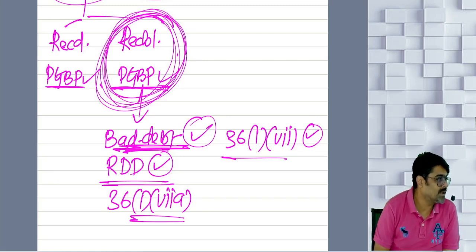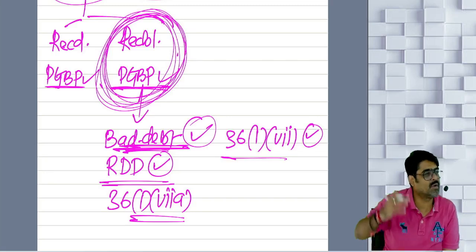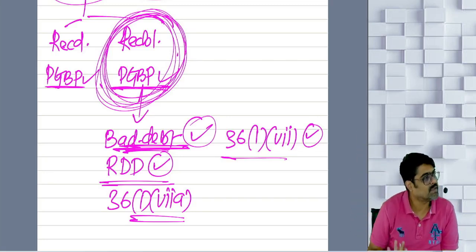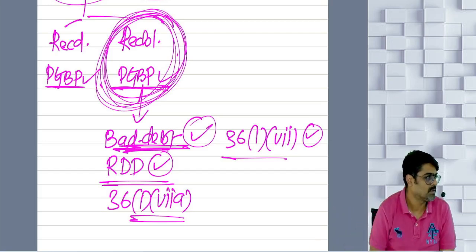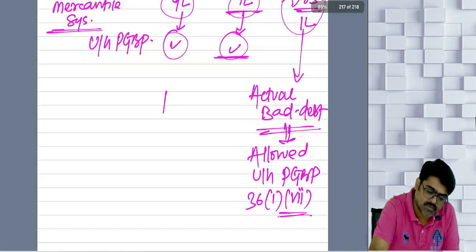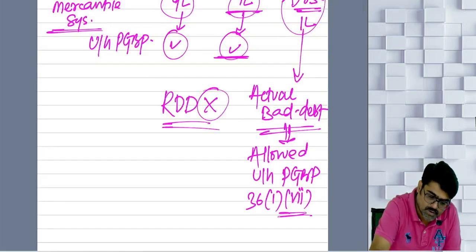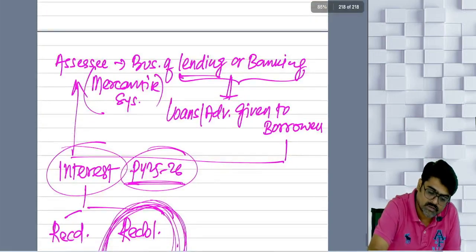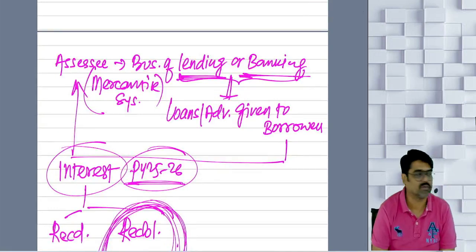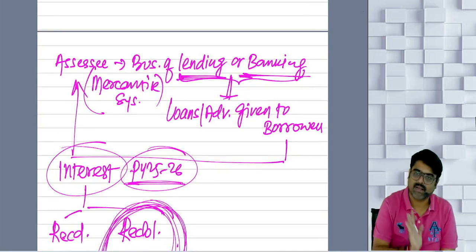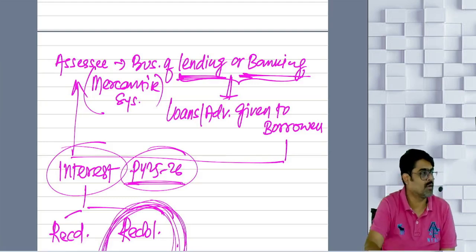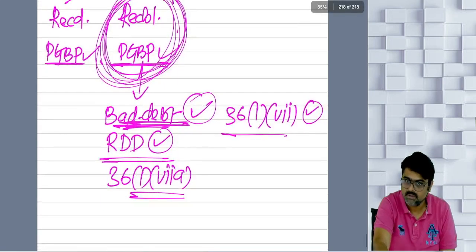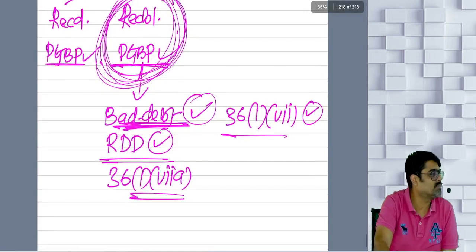But that RDD, how much deduction is given, what are the conditions, everything you are going to learn in CA final. Right now just remember, they also get the deduction for RDD. But other assessees will never get the deduction for RDD. RDD is not allowed for them. But RDD will be allowed to the assessees engaged in banking or lending business. So apart from the actual bad debt, which is allowed under clause 7, they are going to get the deduction for RDD also under clause 7A. How much? Based on what conditions? None of your business. That you are going to learn in final CA. Yes or no? Now wait.